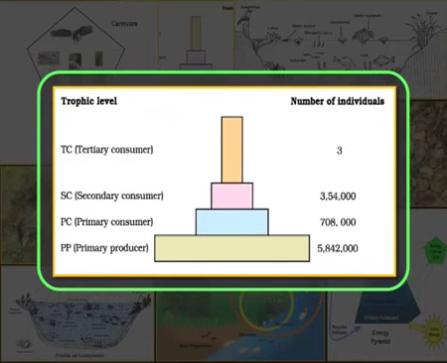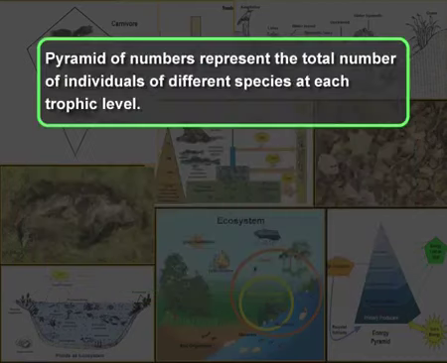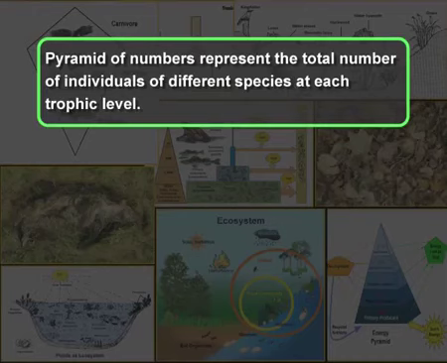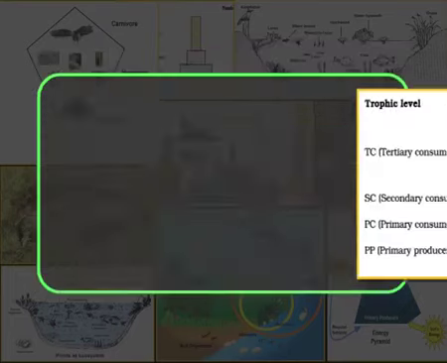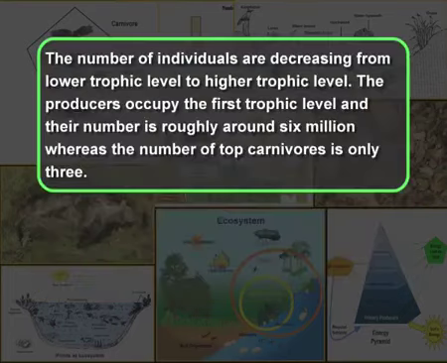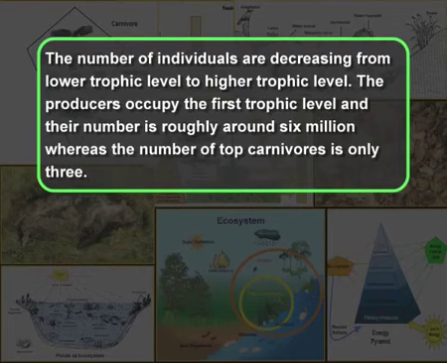The first one is pyramid of numbers. Pyramid of numbers represent the total number of individuals of different species at each trophic level. As we can see in the figure, the number of individuals are decreasing from lower trophic level to higher trophic level. The producers occupy the first trophic level and the number is roughly around 6 million, whereas the number of top carnivores, as you can see, is only 3.